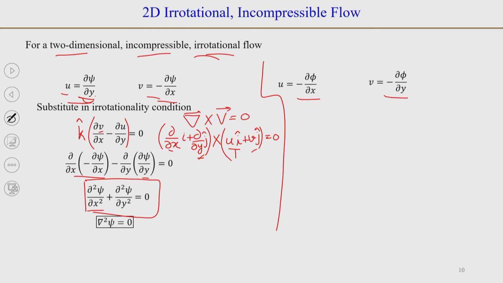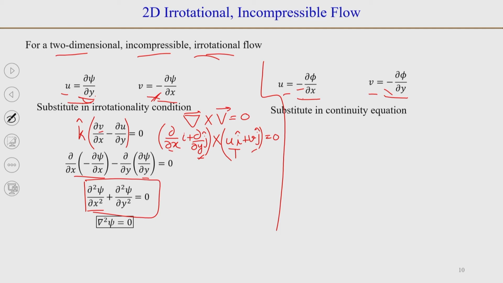Okay. So, in velocity potential, you will have minus sign for both, whereas in stream function it is minus sign only for v component or y component of velocity. Okay. So, when we substitute this definition of velocity potential, it satisfies the irrotationality condition by the definition itself, and we will substitute in the continuity equation.